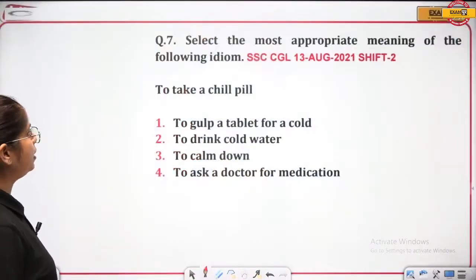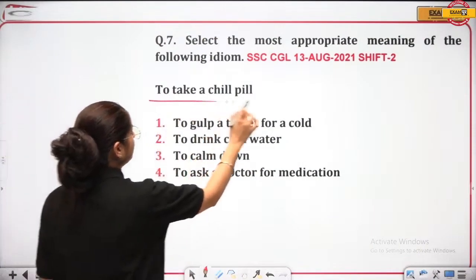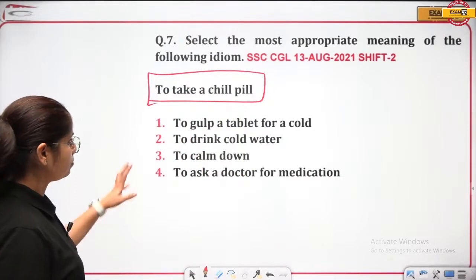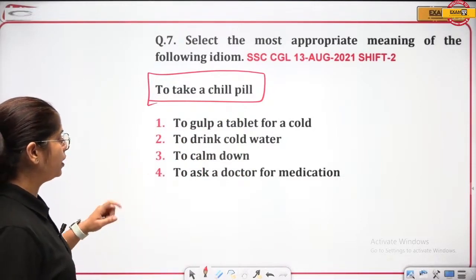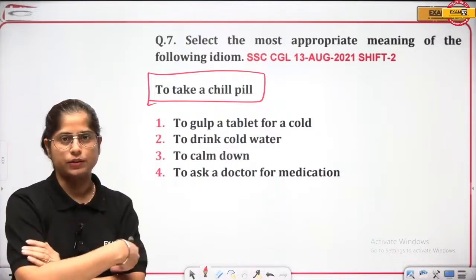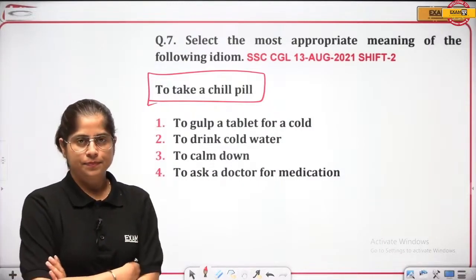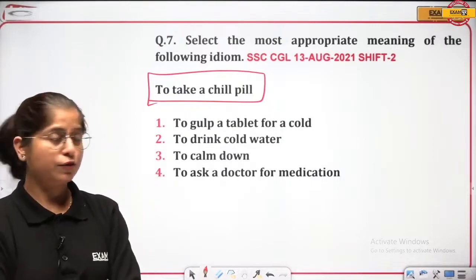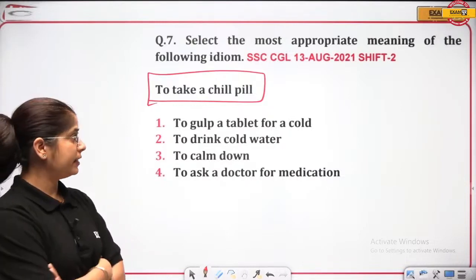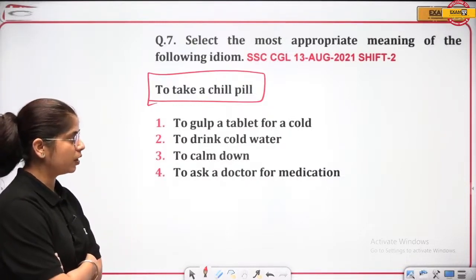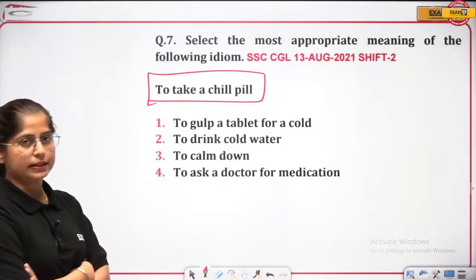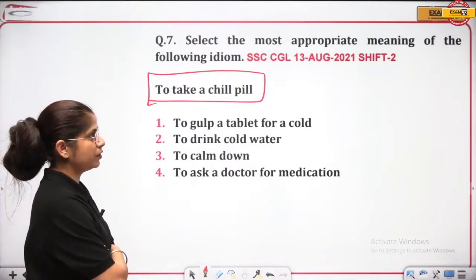Select the most appropriate meaning of the following idiom. This is the idiom. You have to select the meaning of it. To take a chill pill. What is the meaning of this? To gulp a tablet for a cold, to drink cold water, to calm down, to ask a doctor for medication. So what will be the answer here?